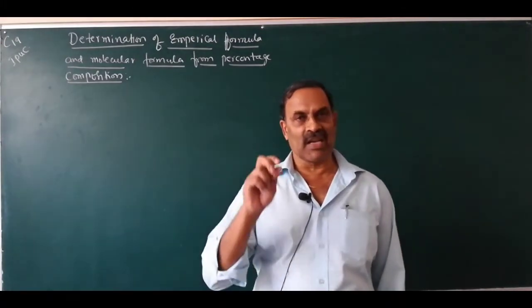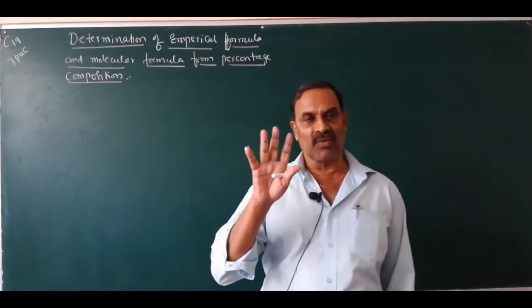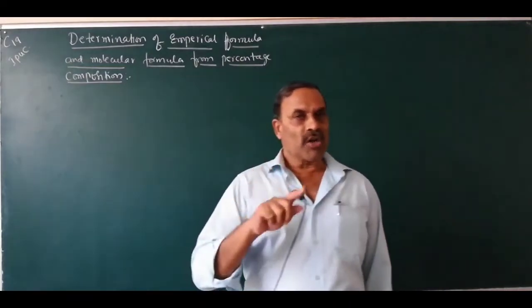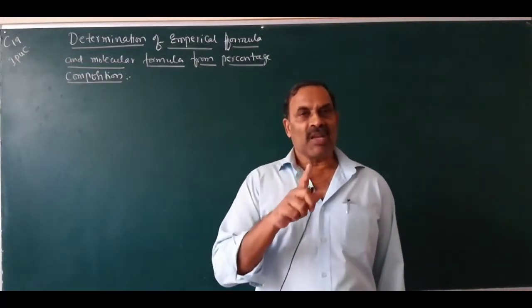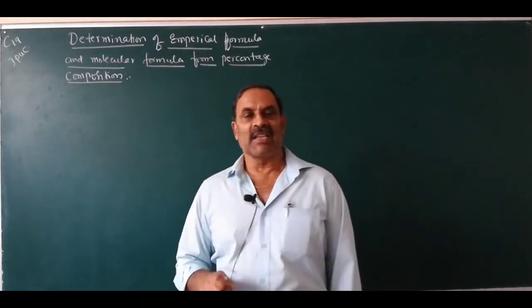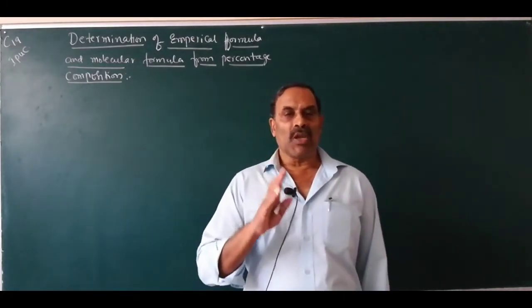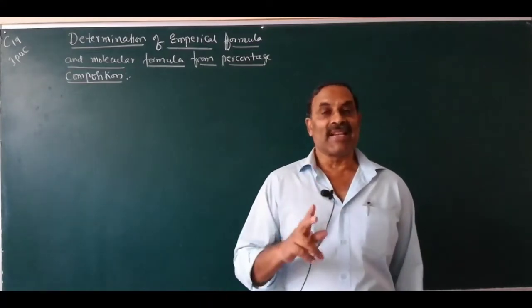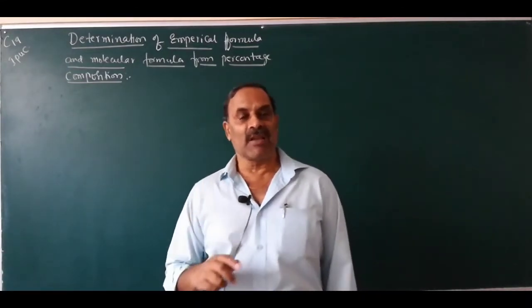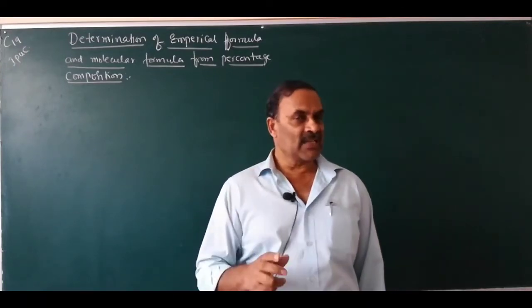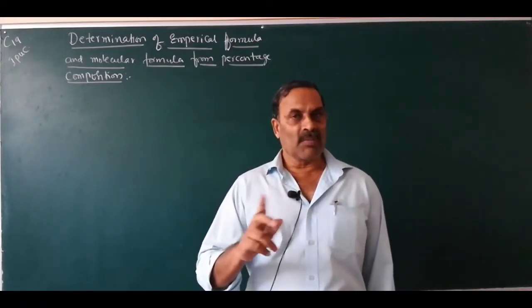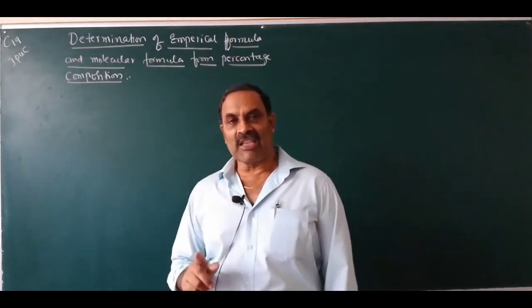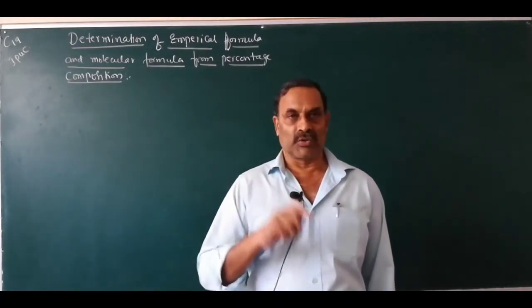It indicates the simple whole number ratio of all the atoms of elements present in the compound.